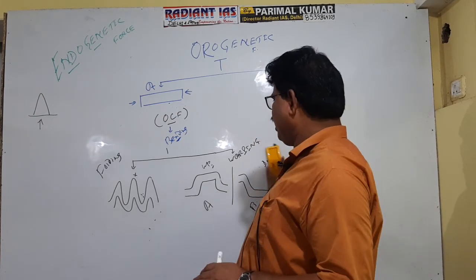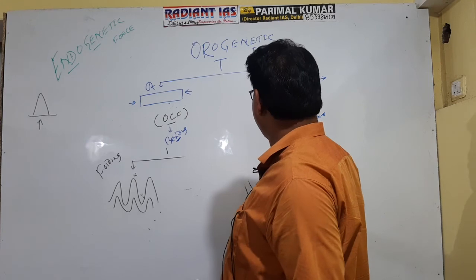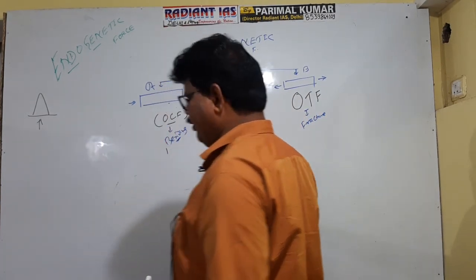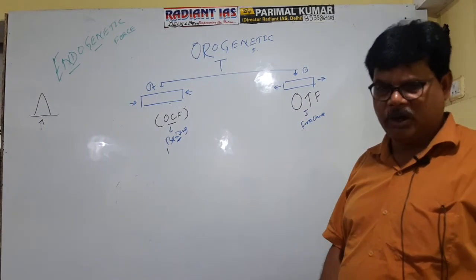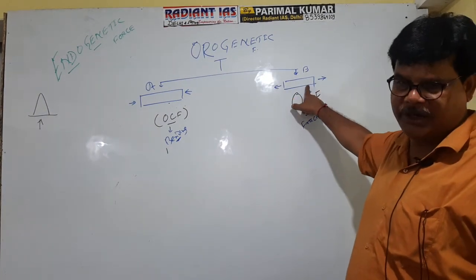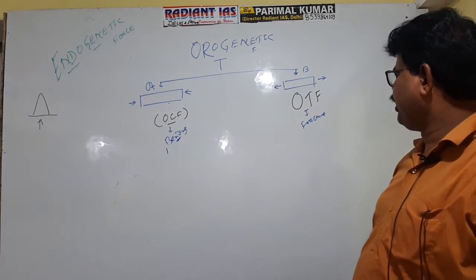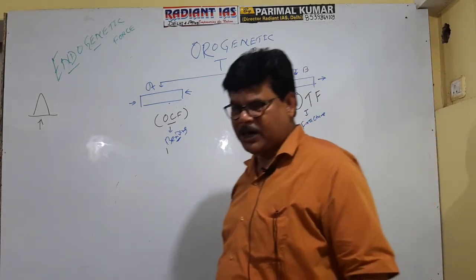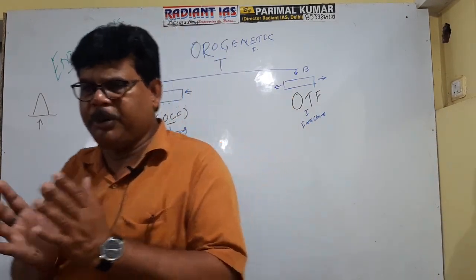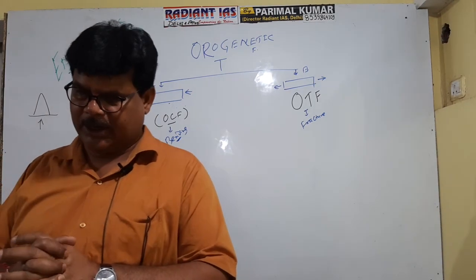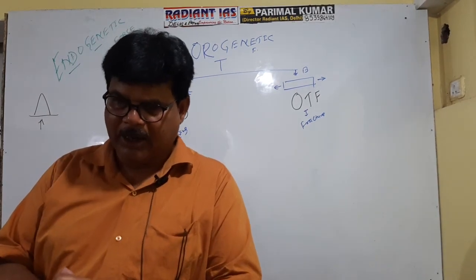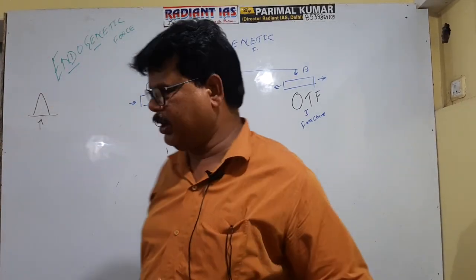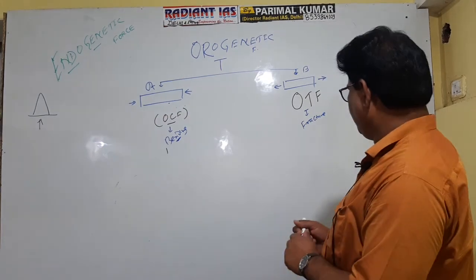Note it down now. The second case of horizontally acting force is OTF, that is orogenic tensile force. If the force acts in the opposite direction, it is referred to as orogenic tensile force. And since rocks are elastic in nature, when stretched beyond the elastic limit, fragmentation of the rock will occur, and it will cause fracture of the rock. Now see, if due to this force, this rock